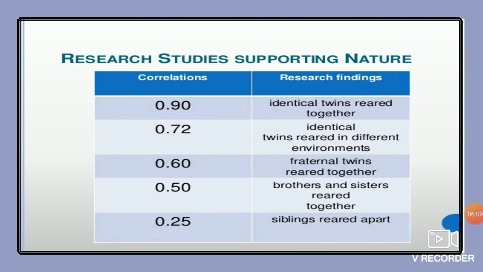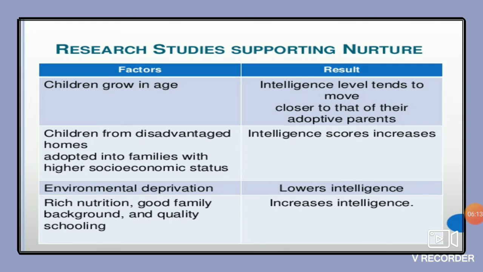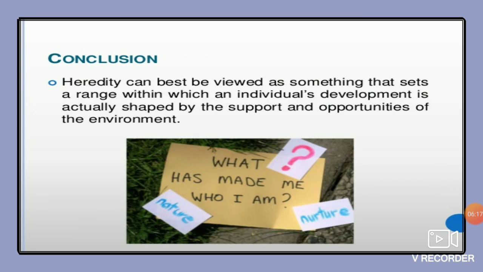So basically, we have seen studies supporting nature and studies supporting nurture. So we cannot conclude that only heredity or only environment can influence a person's intelligence. Heredity can best be viewed as something that sets a range within which an individual's development is actually shaped. So obviously there is a limit, and that limit is set by heredity.